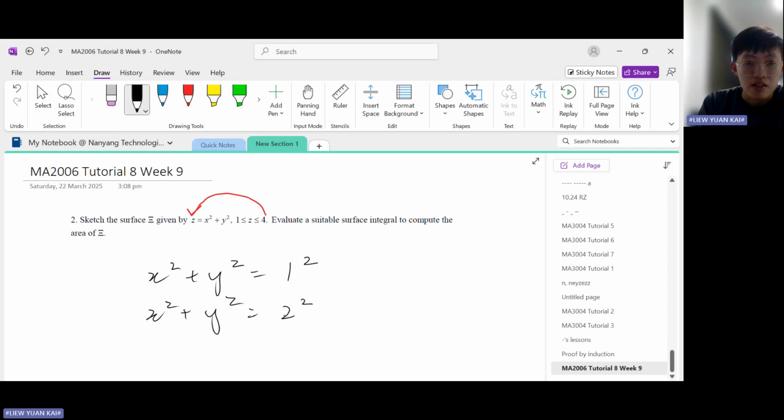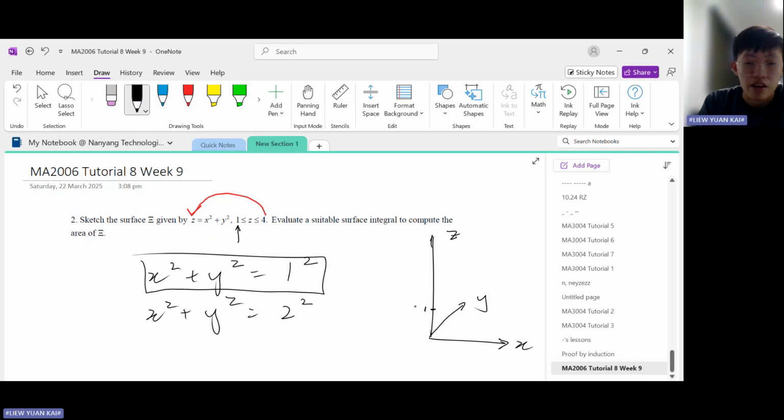If you want to sketch this, now this is my x, y, and z axis. Let's take a look. At z equals 1, somewhere on the z axis, we have a circle of radius 1.